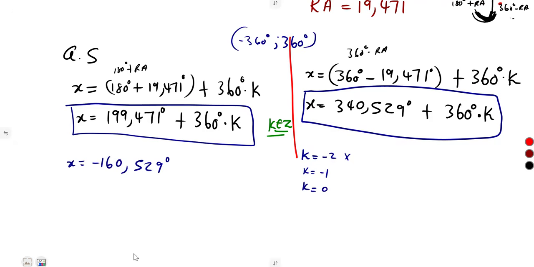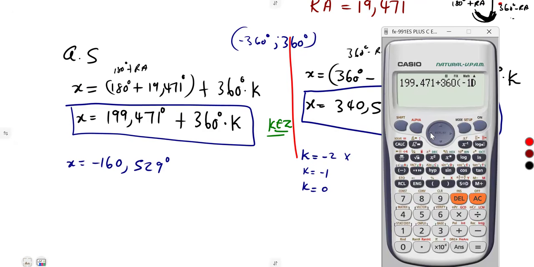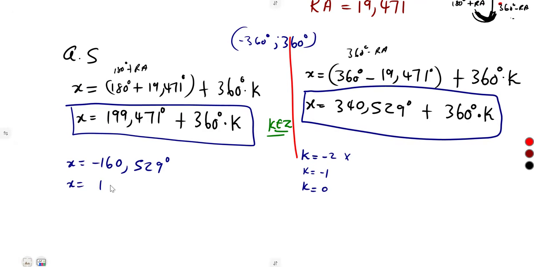All right, let us move on to 0. It's an integer again. So when k is 0, substitute 0 here in place of k. That's 199.471. It is also within the interval. So x can be equal to 199.471. When k is equal to 2, we can see it to be 728. This one is going to be out of the interval. You can try, but you can see that it'll be out. So for this first general solution, these are the two solutions that we obtained.